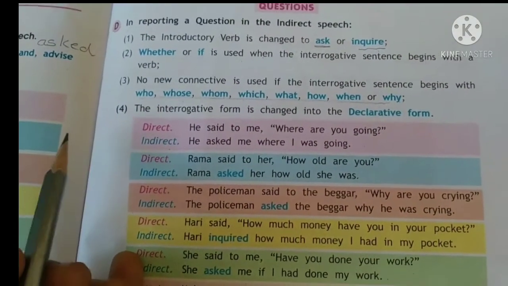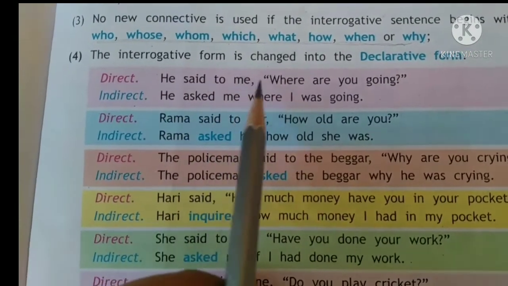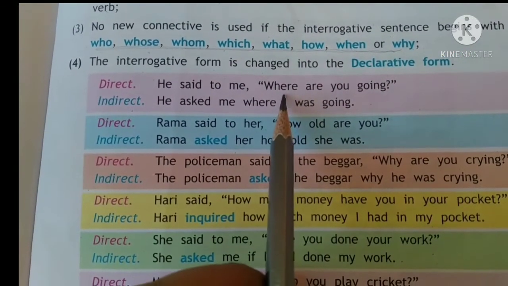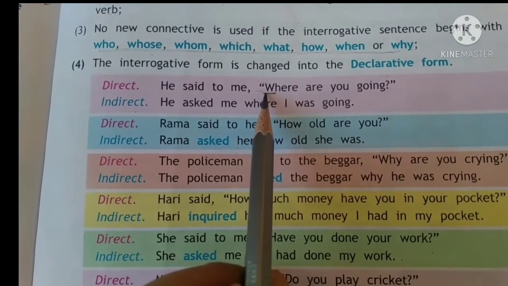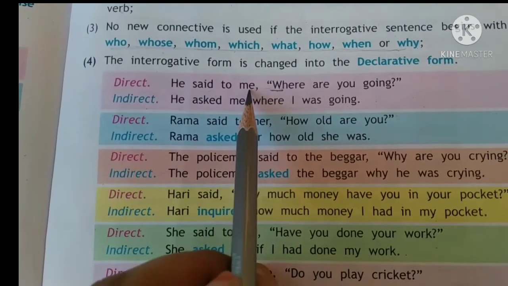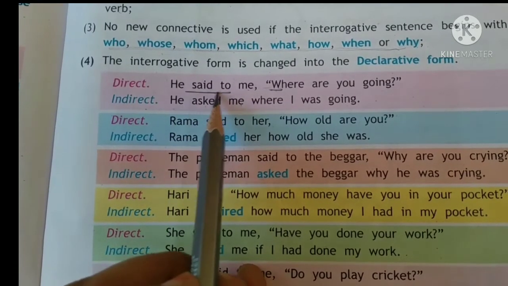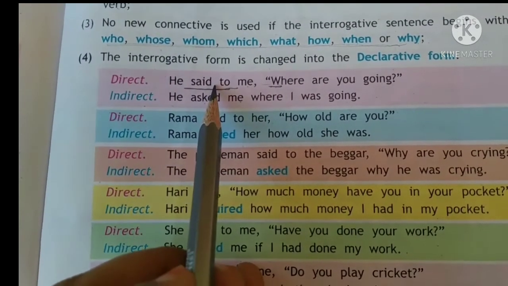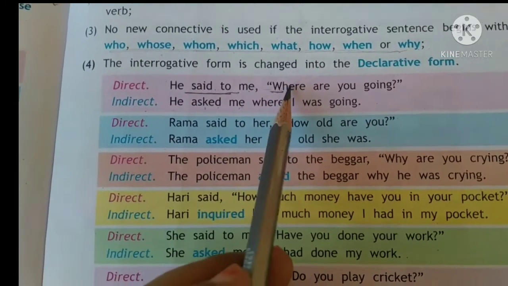For example, in the direct: he said to me, where are you going? Now this is starting with a WH word. So he said to me will become he asked me. This said to we don't write in the indirect, and in the place of said to we write asked. Then comes me.